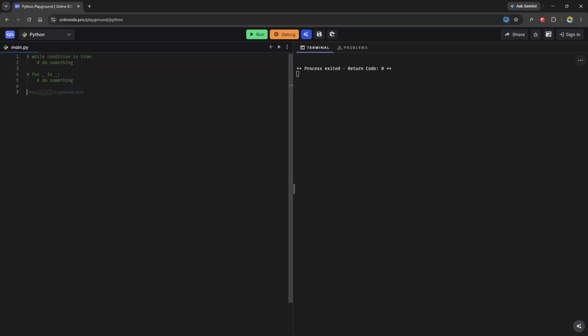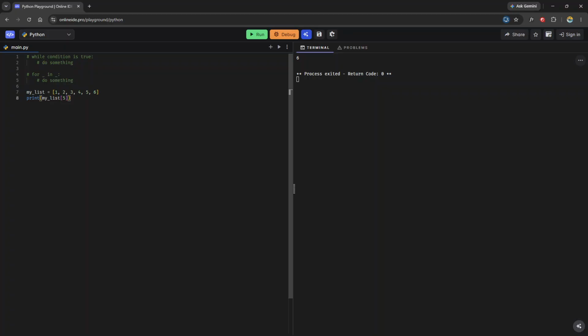If I say, for example, my_list is equal to 1, 2, 3, 4, 5, 6, and I want to print from my list, I can do print my_list at index 5. And when I run this, we get the number 6, because I can go and target each individual item in this list one by one.